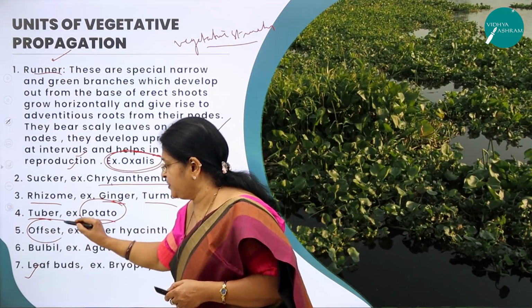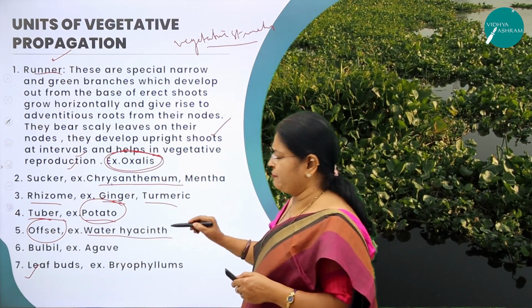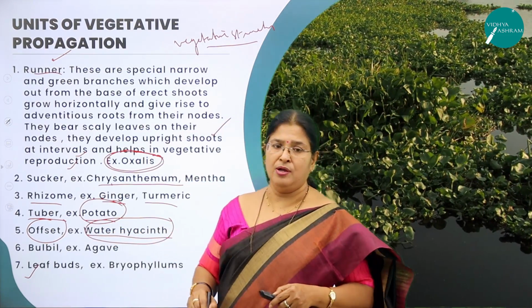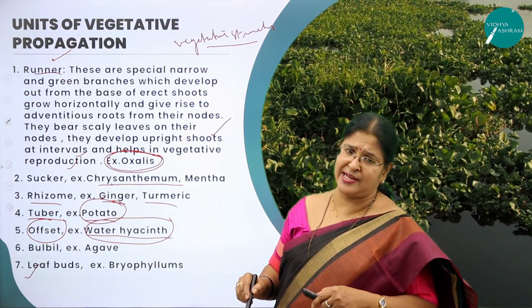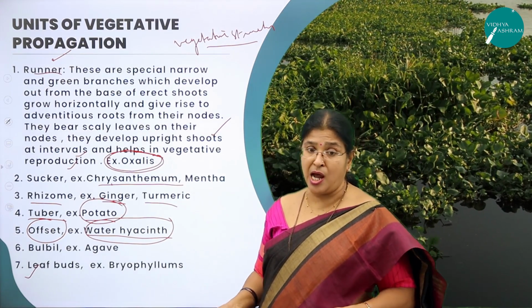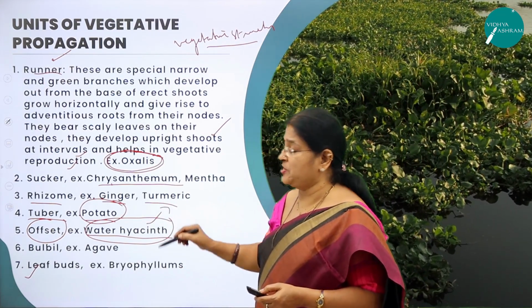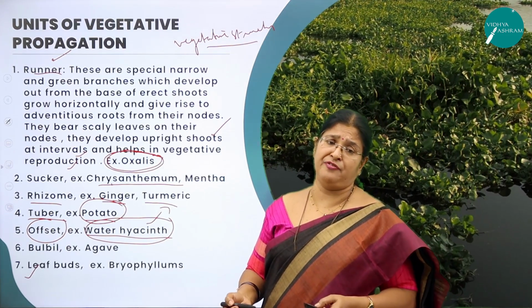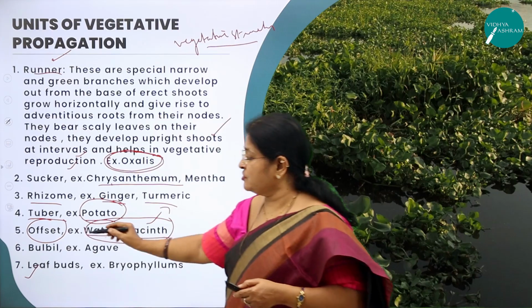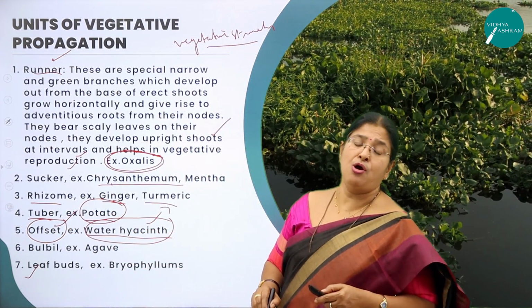Next, offset. Definitely I need to emphasize this particular plant called water hyacinth. All of us know this water hyacinth was brought because of its beautiful leaves. But now it has become an alien species. It is so very difficult for us to eradicate it. Why? Because of this vegetative structure called offset.